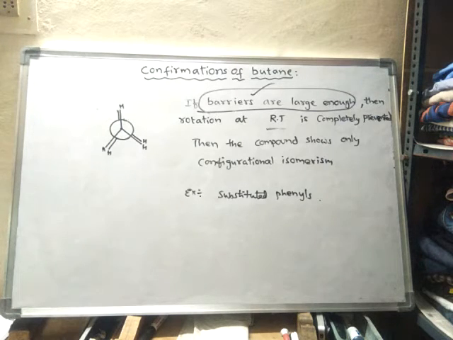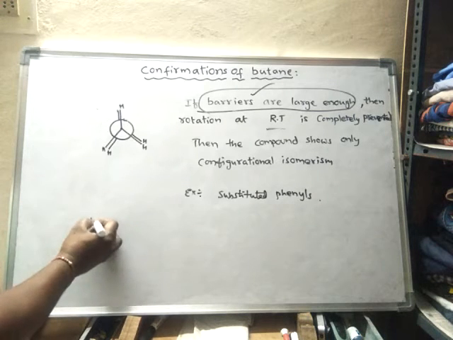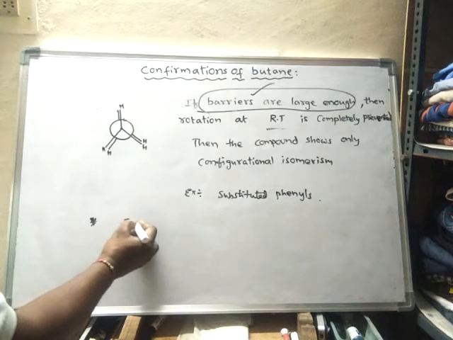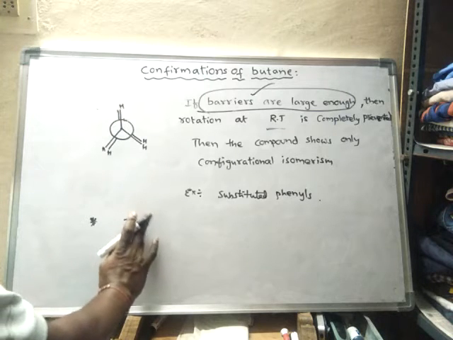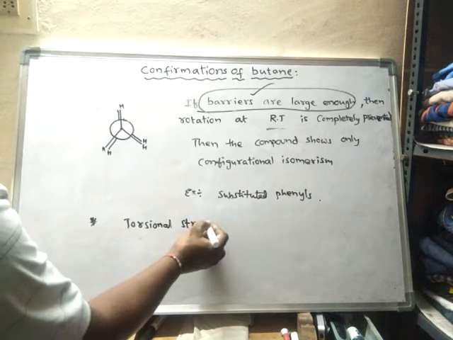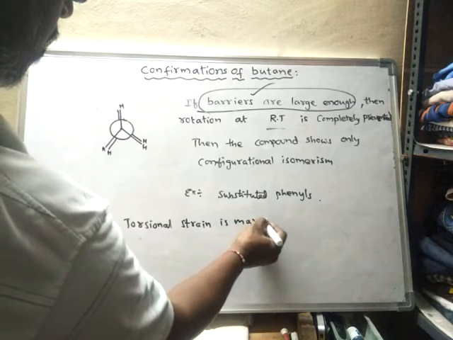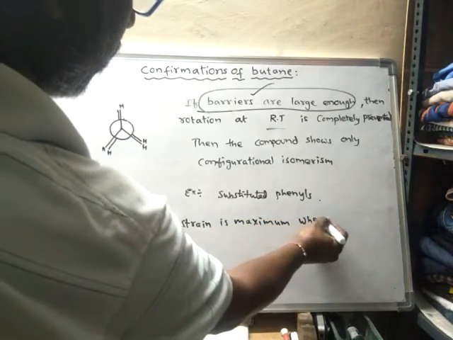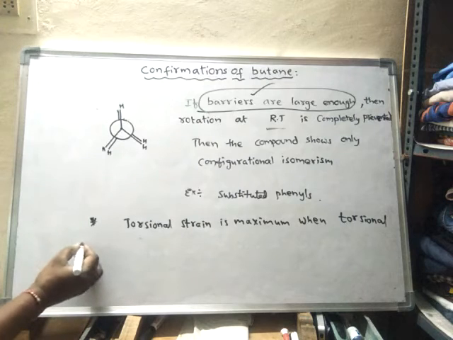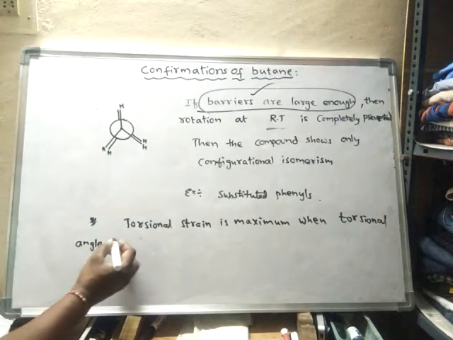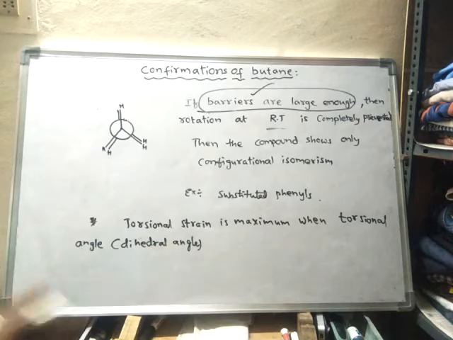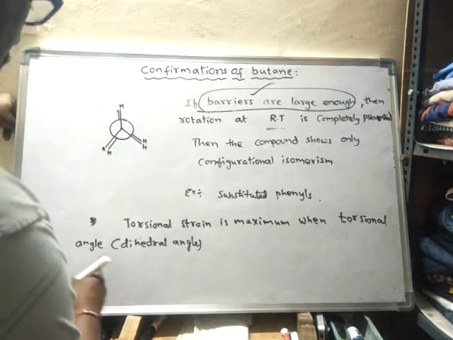Next, torsional strain. One more thing: torsional strain is maximum when the torsional angle, also called the dihedral angle, is minimum.